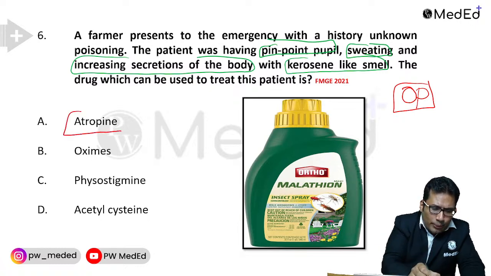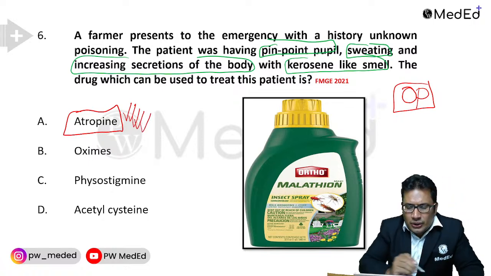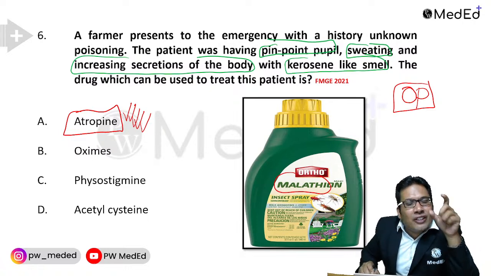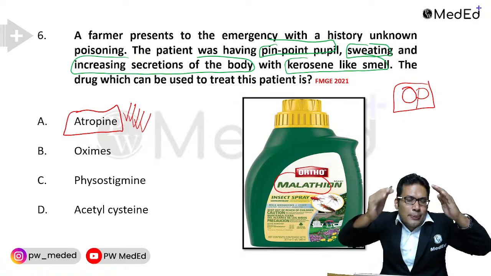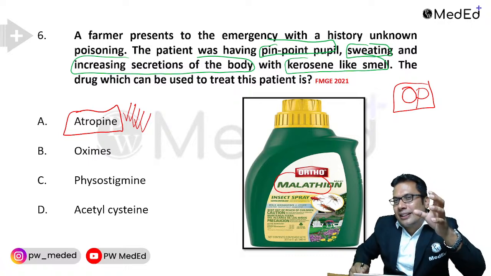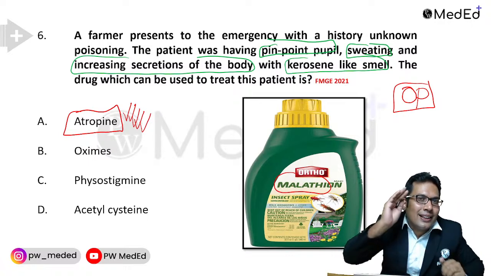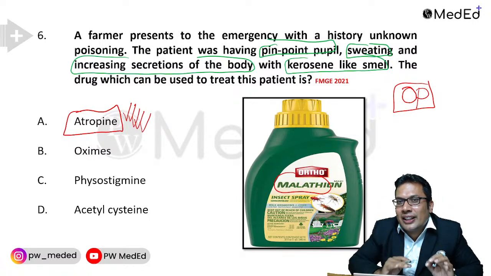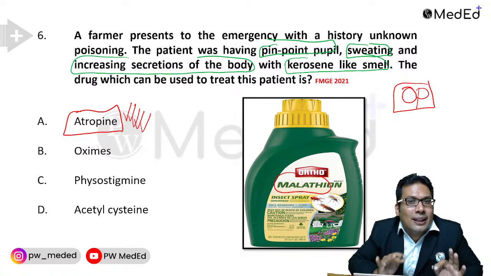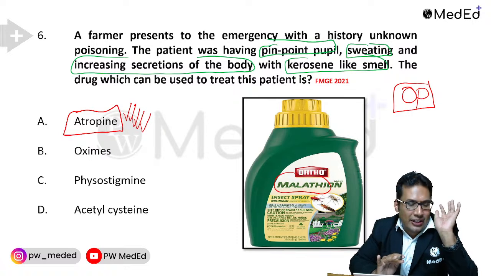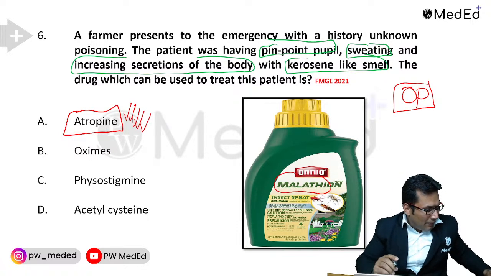Your answer should be atropine, the correct answer. The drug of choice is atropine, no doubt in that. This is malathion, an alkyl phosphate. It comes under organophosphorus compounds. Remember, organophosphorus compounds are classified into alkyl phosphate and aryl phosphate. Malathion is an alkyl phosphate. Parathion is an aryl phosphate. They inhibit the enzyme acetylcholinesterase irreversibly, which leads to the signs and symptoms of SLUDGE, discussed already.